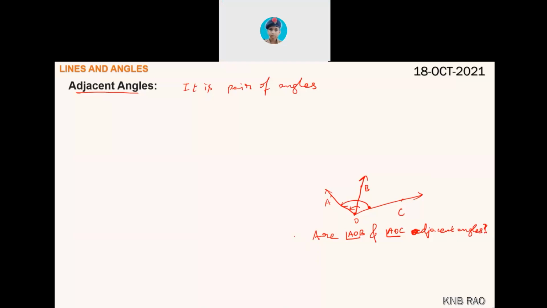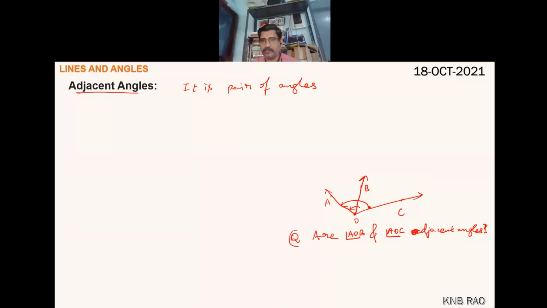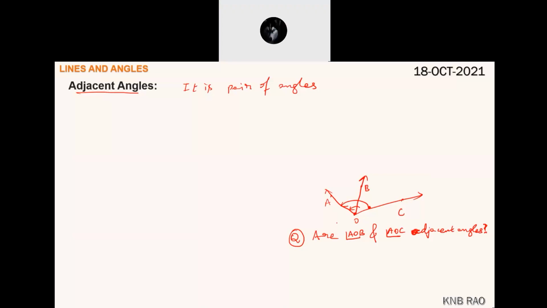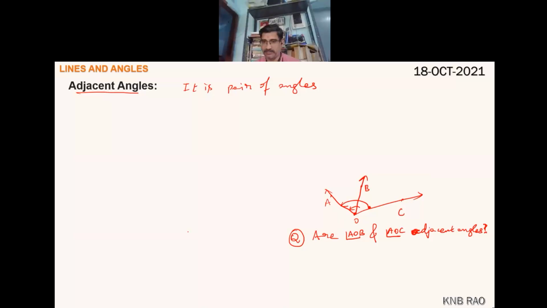Question comes here. Sir, angle AOB and angle BOC are adjacent, sir. Yes, okay. But angle AOB, arms of angle AOB. What are angle AOB's arms?